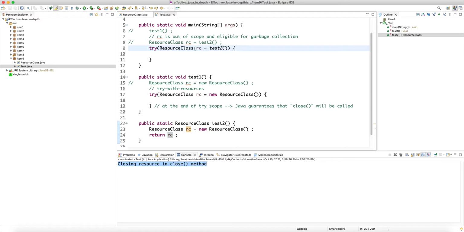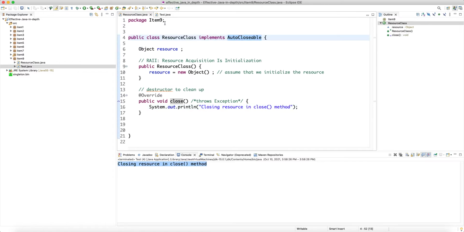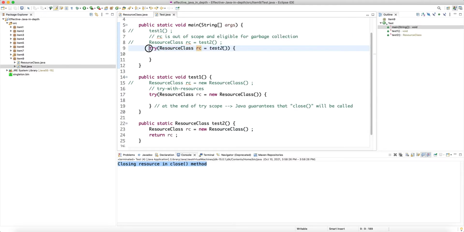And then again, the scope of this reference is still the scope of the try, but because Java looks at the type resource class and knows that it implements AutoCloseable, it knows that when we're using try with resources, it has to call the close method on it, right? So the key here is that now this works.